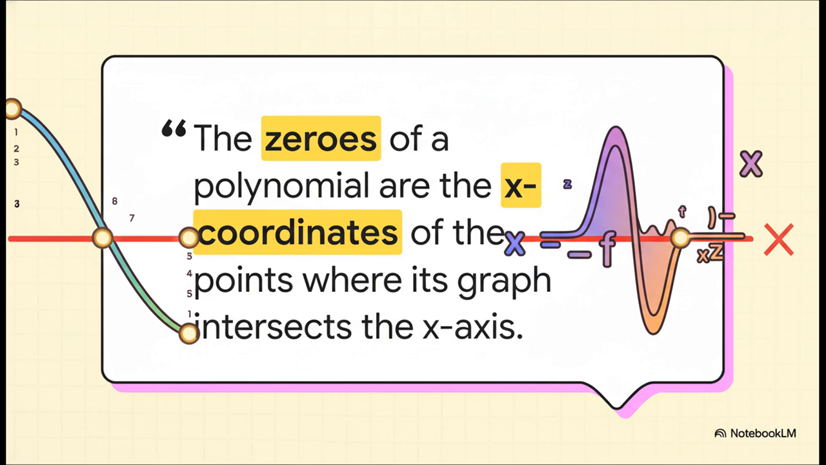So here it is, the main takeaway, the one thing you need to burn into your brain. The zeros of a polynomial aren't just some abstract math problem. They are literally the x-coordinates of the points where the graph of that polynomial crosses the x-axis. This is the fundamental bridge between the algebra and the geometry.